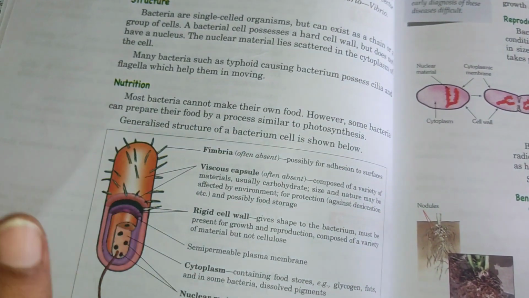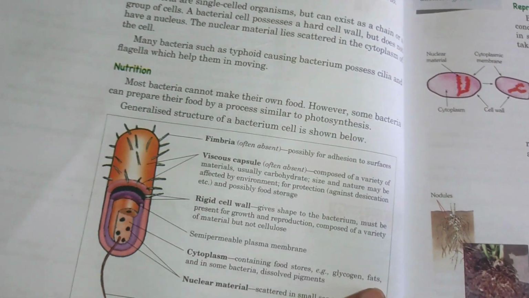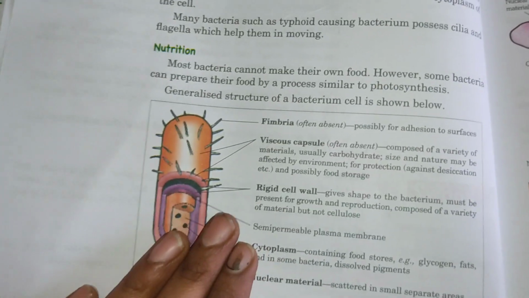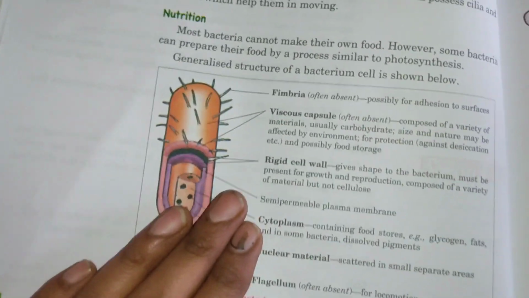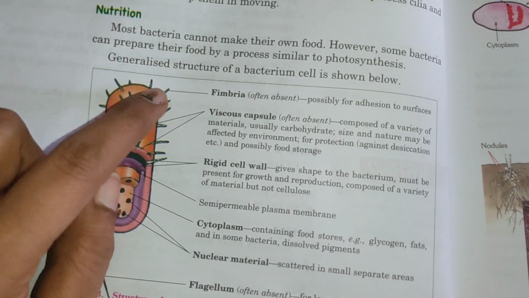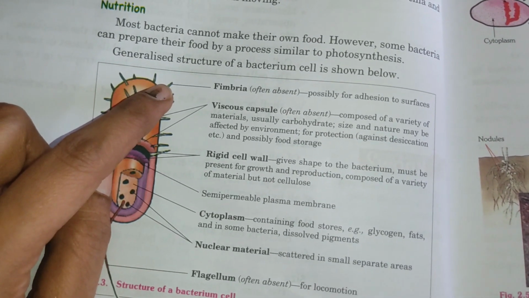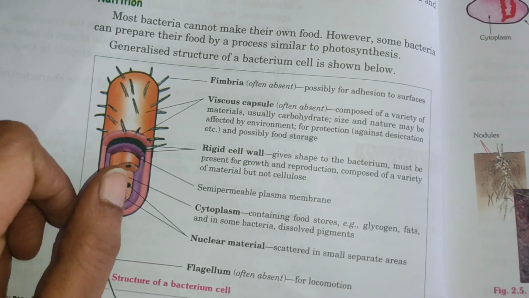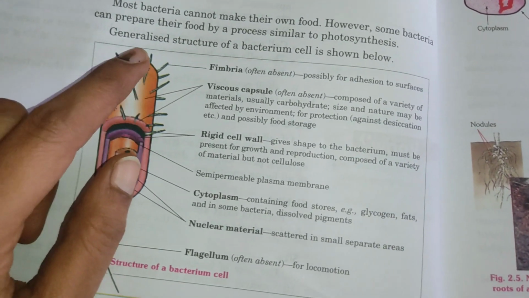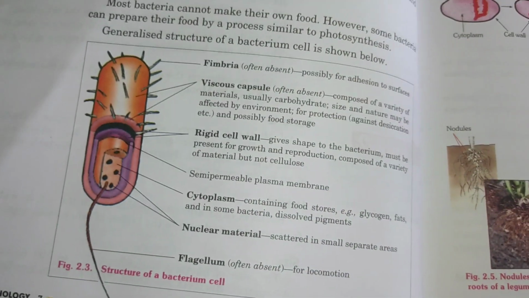So normally many bacteria cannot prepare their own food. They depend on other organisms. Here we see the generalized structure of a bacterial cell. First is the fimbria, which is normally absent, but in some bacteria it is present for adhesion to surfaces.